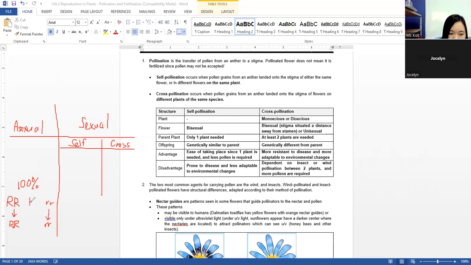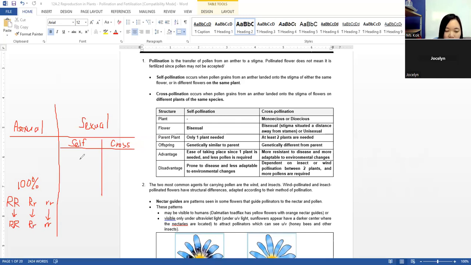Okay, if the plant is pink flower, example pink flower like this, then the offspring will be pink.